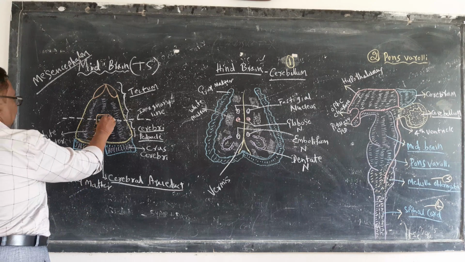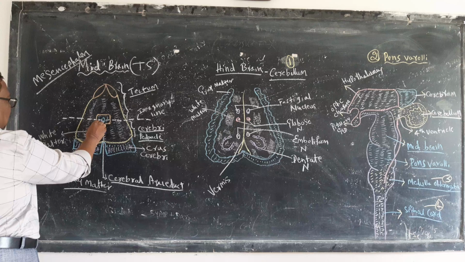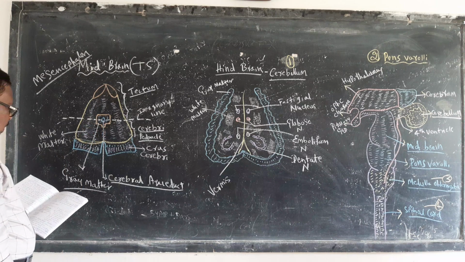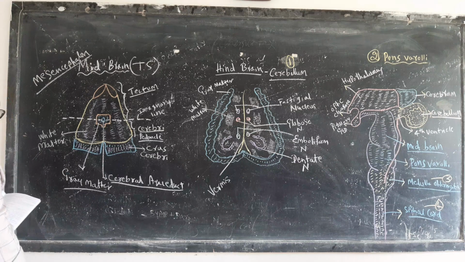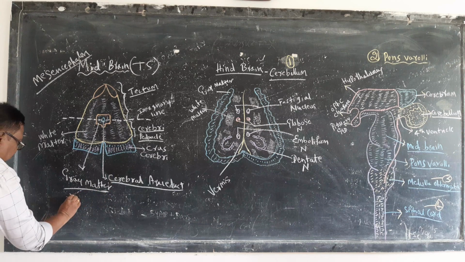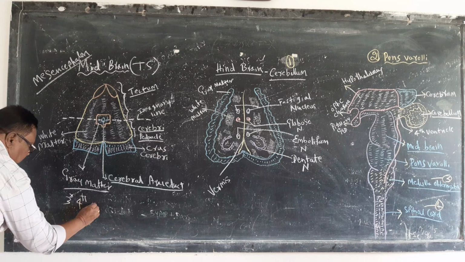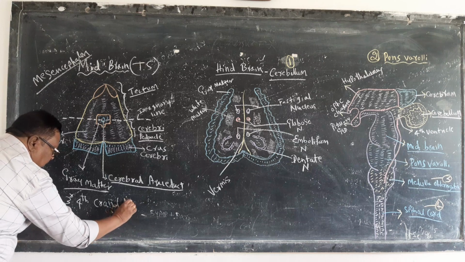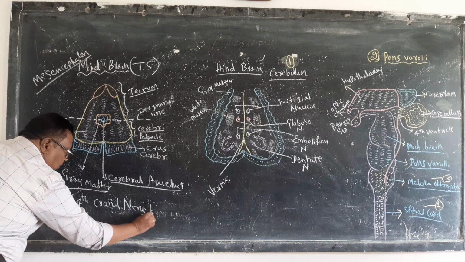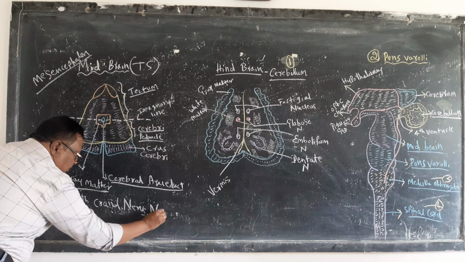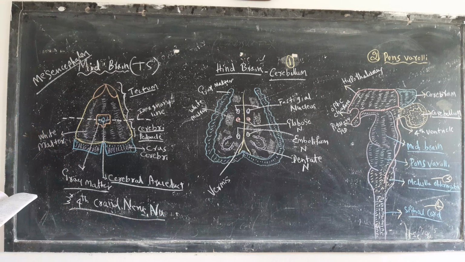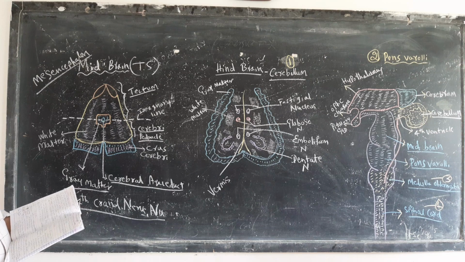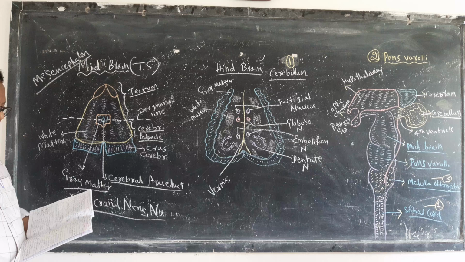Here you can see the grey matter inside, and the third and fourth cranial nerve nuclei are present in it.